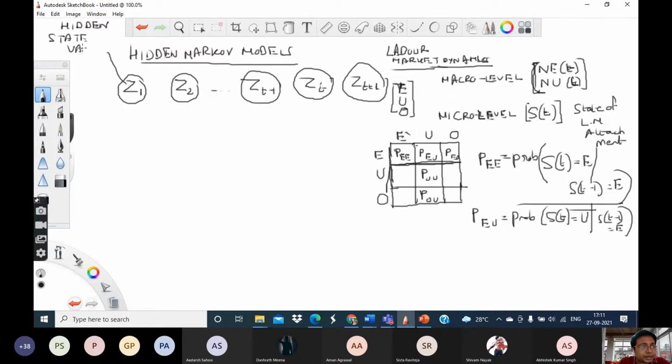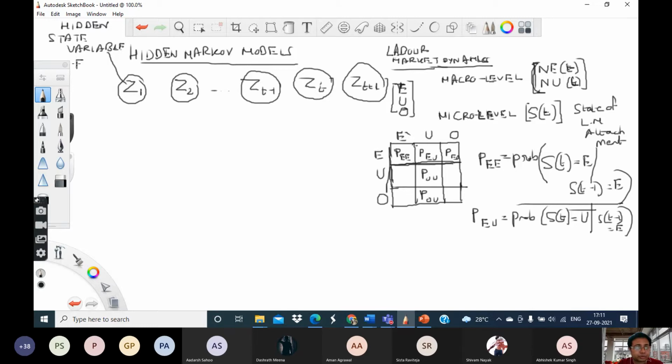Why are they hidden? Because they are not directly measurable. We cannot directly measure all the factors which may be influencing any particular person's workforce attachment. So we just assume that there are a bunch of factors which are all somehow encoded by these variables.